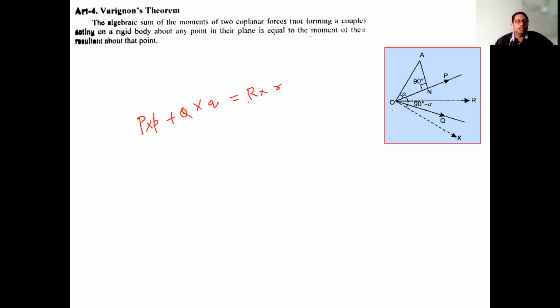That means, if their resultant is R and the perpendicular distance of the resultant from the point is small r, then it will be equal to R into r. We have to prove this result, and this is the statement of Varignon's theorem.